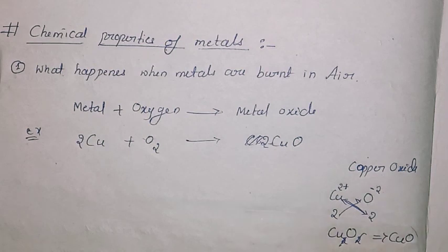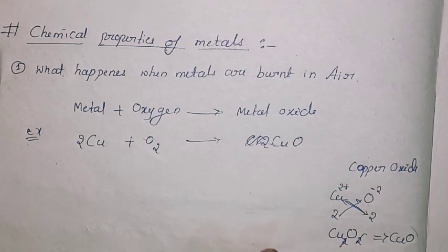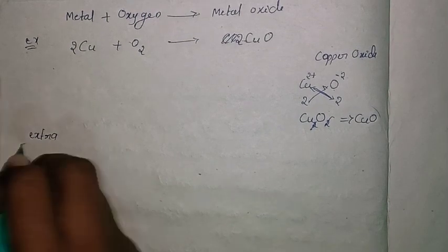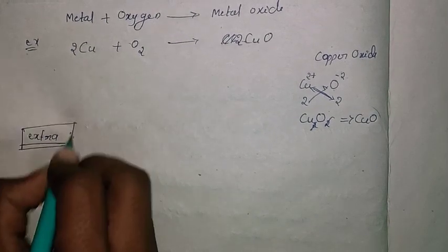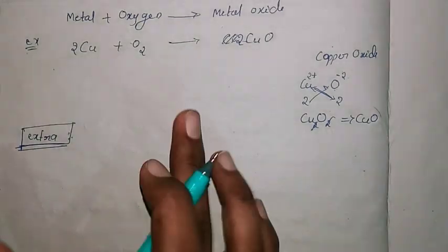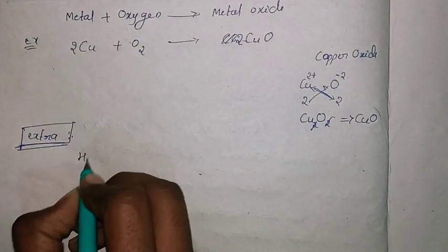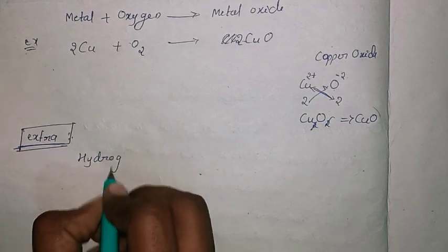I hope all of you have studied and know how to write the chemical equation. This is the method. Some examples will help you understand the concept easily. So I will write it as extra: how to write the chemical formula. This is not related to this topic, I am just recalling the concept. One example is hydrogen sulfide.